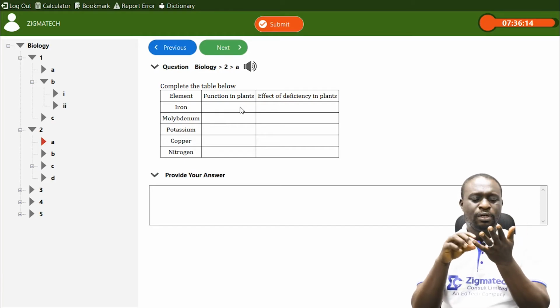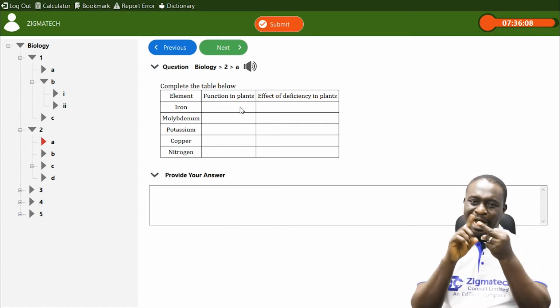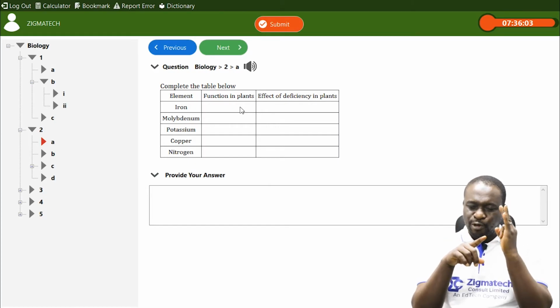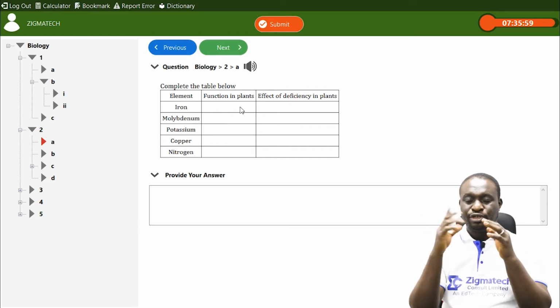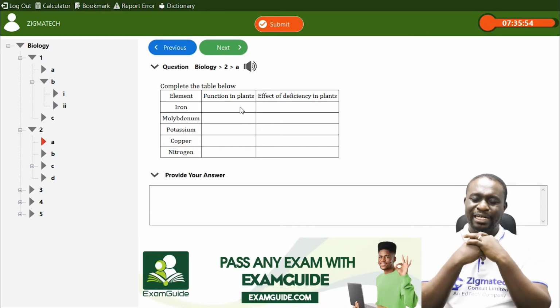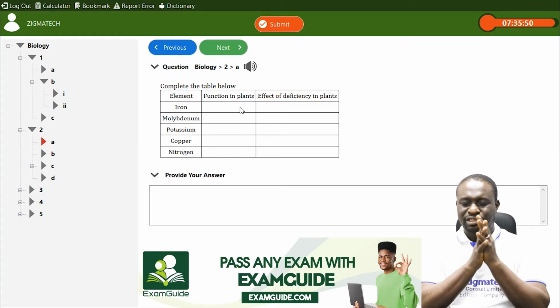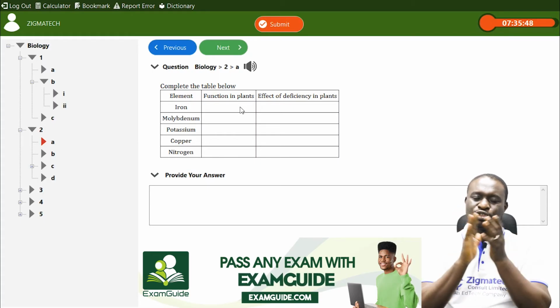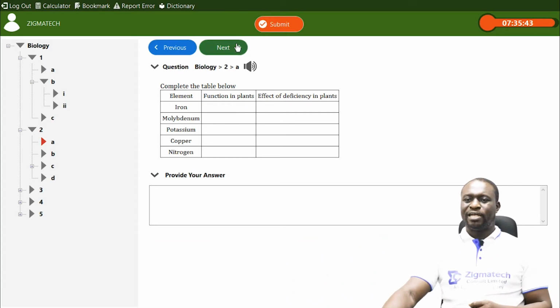Listen: iron, nitrogen, and magnesium bring about the formation of chlorophyll. And of course, if there is no chlorophyll, it will result in stunted growth. It can also result in the yellowing of the leaves of plants. So these are some of the effects of the deficiencies of these elements, and also the functions of these elements in plants. Now let's move ahead to the next question.